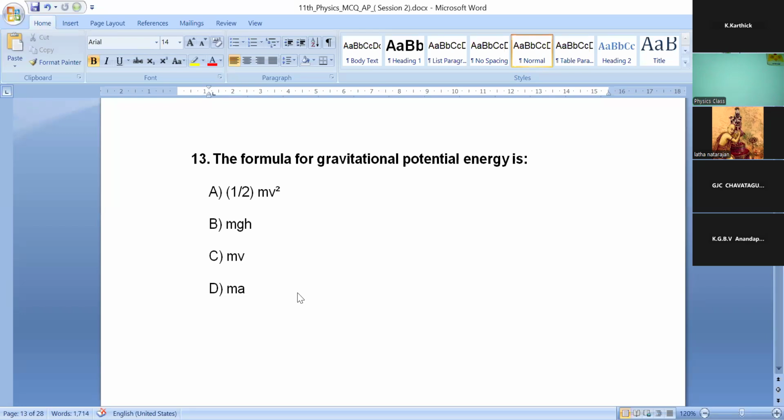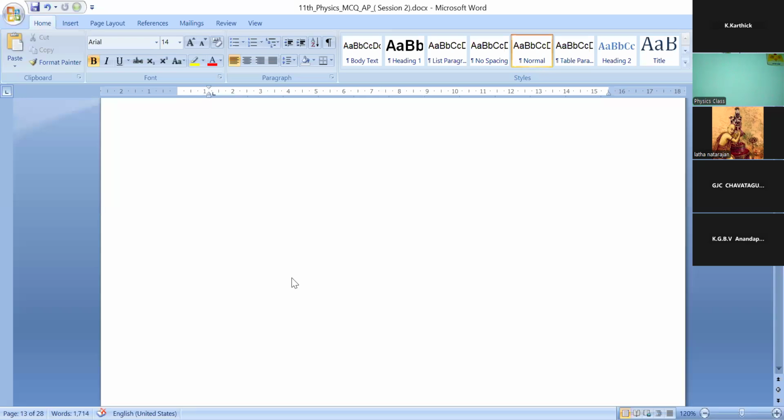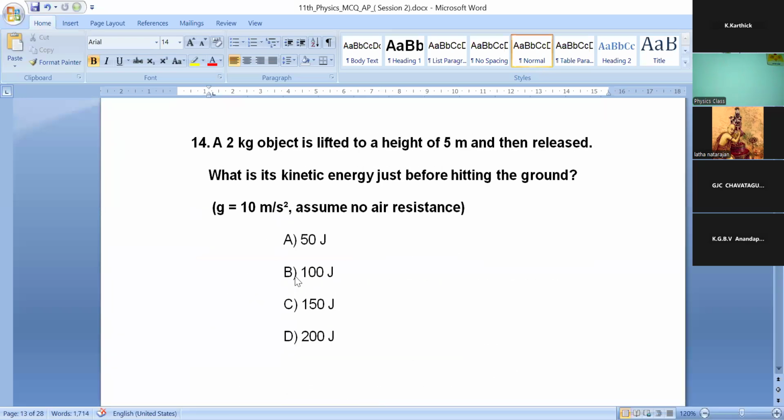All right. Time's up. Fourteenth question. A 2 kg object is lifted to a height of 5 meter and then released. What is kinetic energy just before hitting the ground? You can take g equal to 10 meter per second square. Assume no air resistance. Option A, 50 joule.